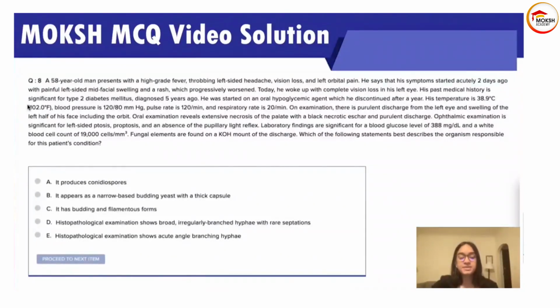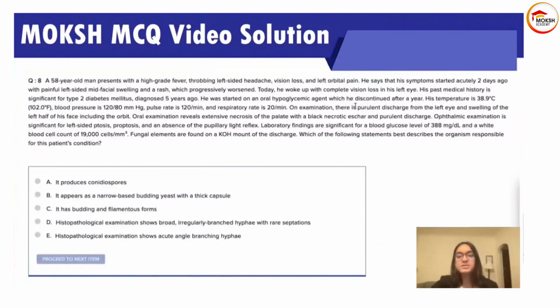His past medical history is significant for type 2 diabetes, diagnosed 5 years ago. He was started on an oral hypoglycemic agent. He discontinued it after a year. His temperature is 102, blood pressure 120/80, pulse rate 120, respiratory rate 20.